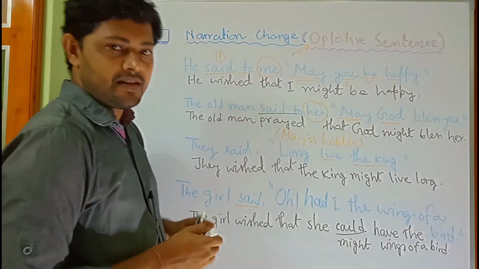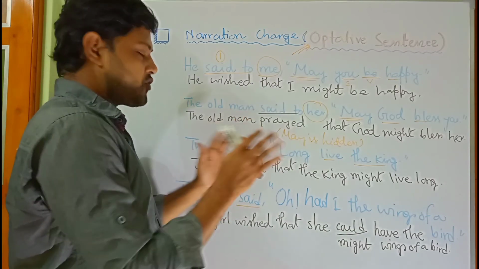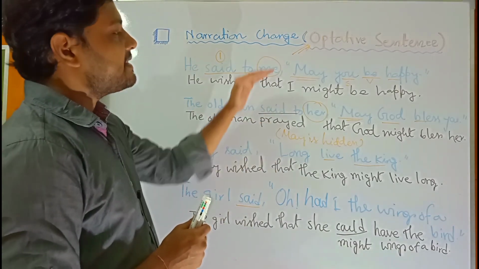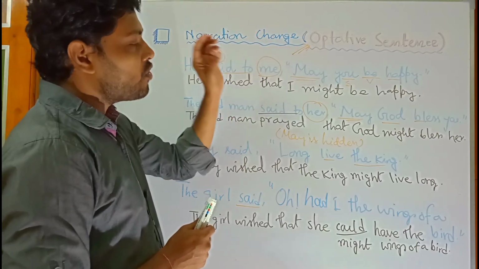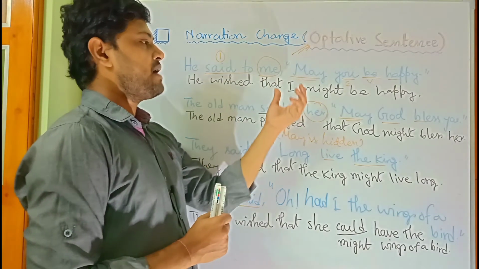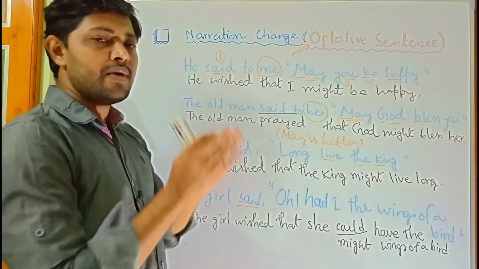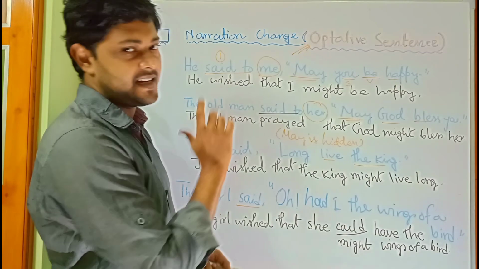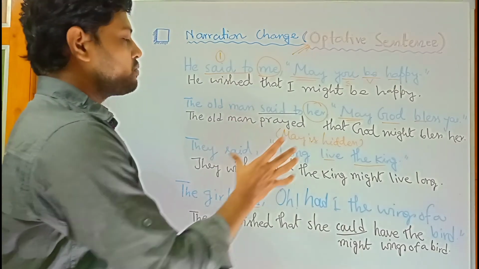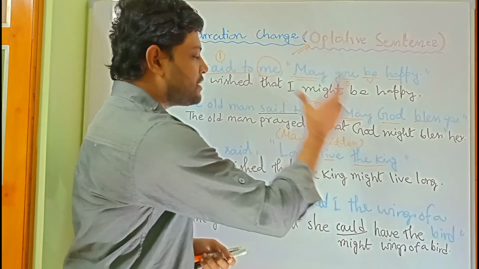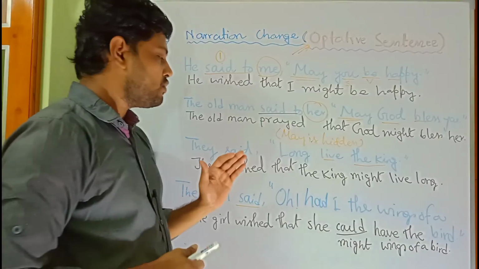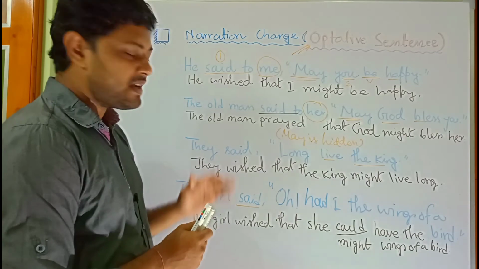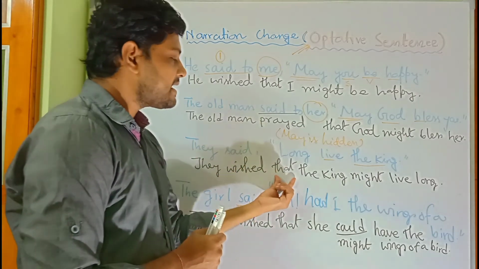Got it? So try to simplify things. Wherever you find that there is no modal verb at the beginning of an optative sentence, you will have to remember that the modal verb is actually present but hidden. Okay, so while changing it into indirect speech, first you have to change the reporting verb to wished or prayed, then the linker will come.